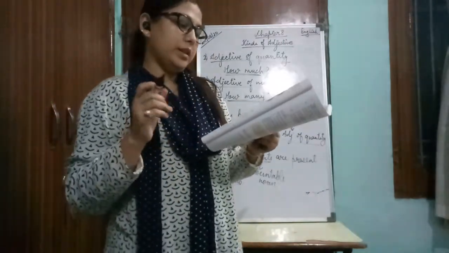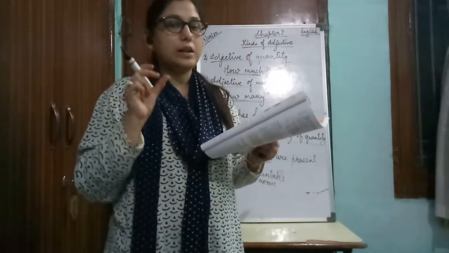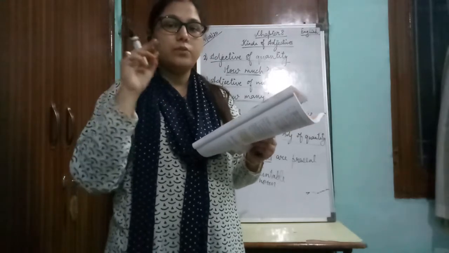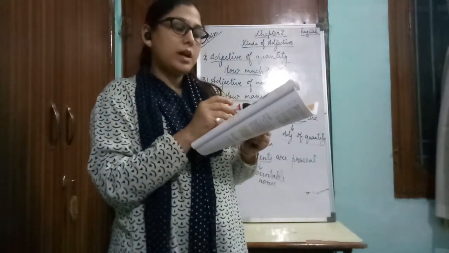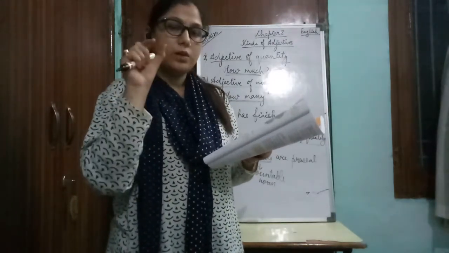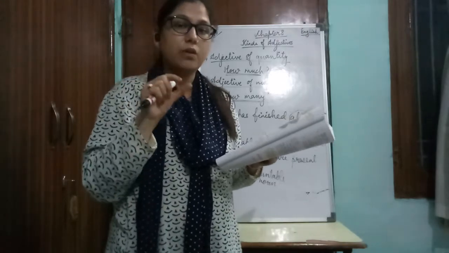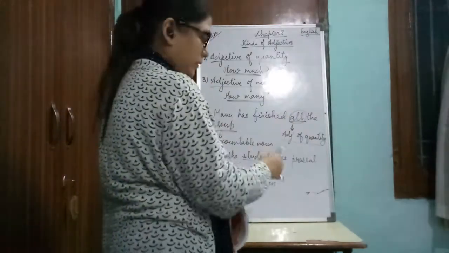The second example: "There is enough juice in the bottle." Here juice is an uncountable noun, so enough is what? An adjective of quantity. "I have enough clothes to last a week." Here clothes is a countable noun, so this word enough will be an adjective of number. Now moving on to the next kind of adjective.